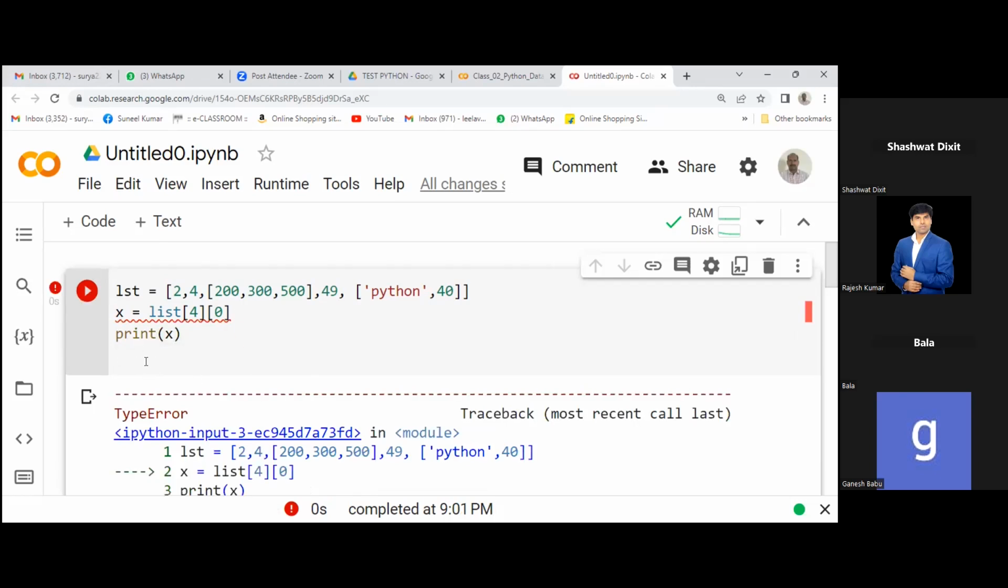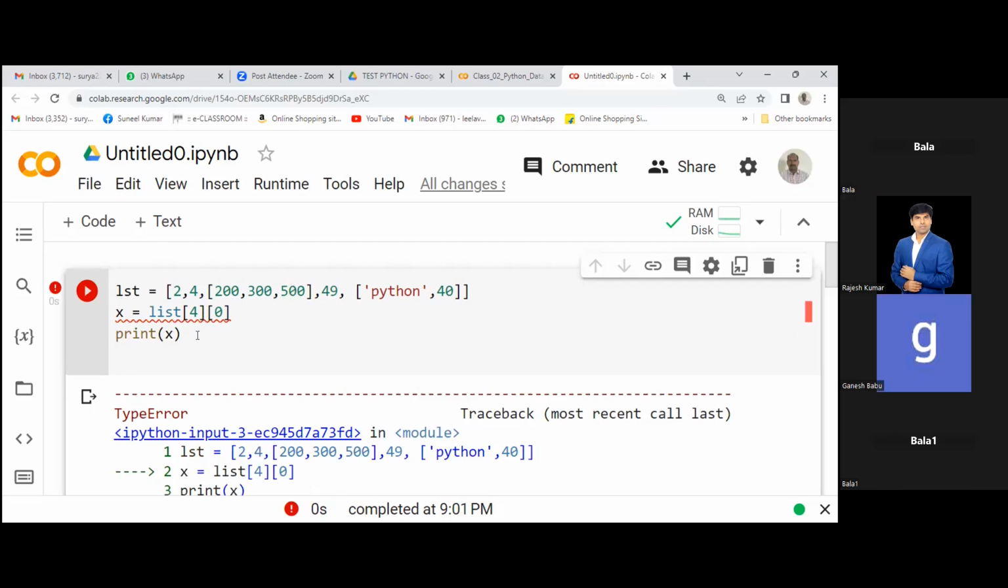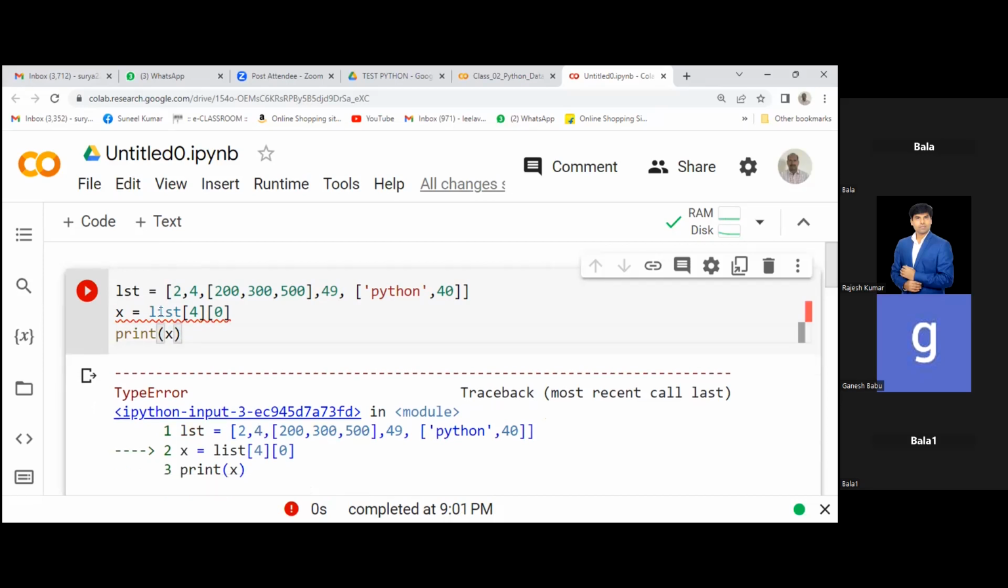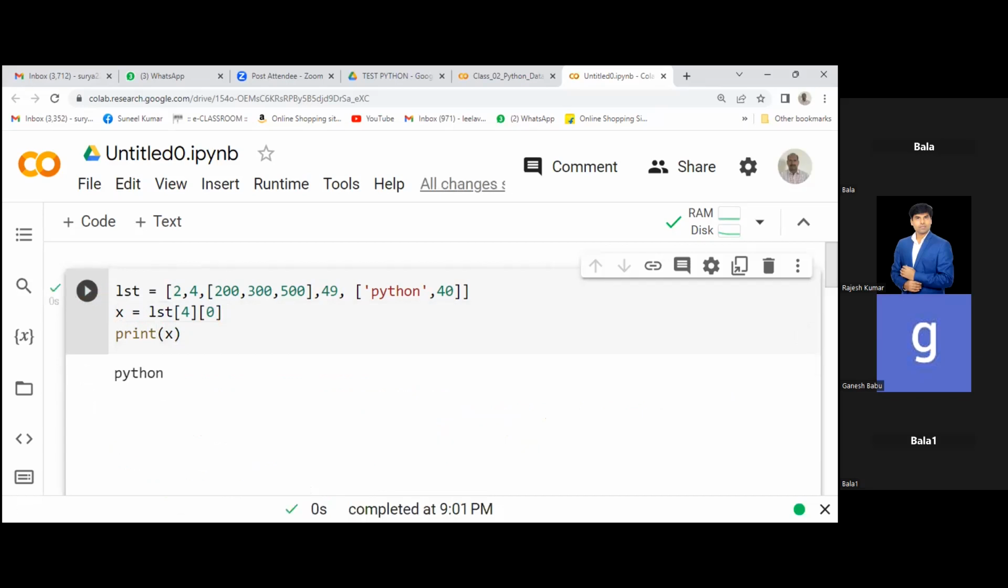Okay, so where is the problem? It is showing an error. What is your variable name? LST, right? But you typed list. So this is the mistake that happened. Yeah, you got the Python now. Okay, so this will be LST 4. I hope everybody got this, right? Everyone got this?